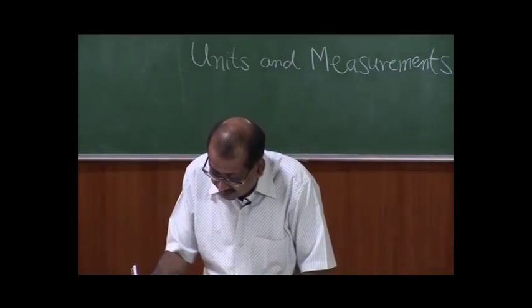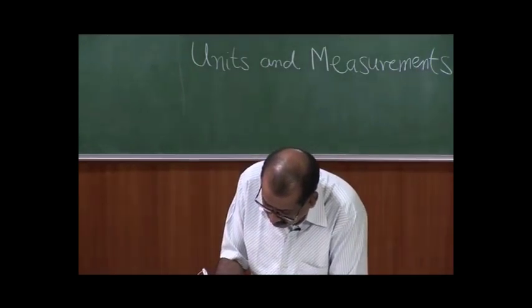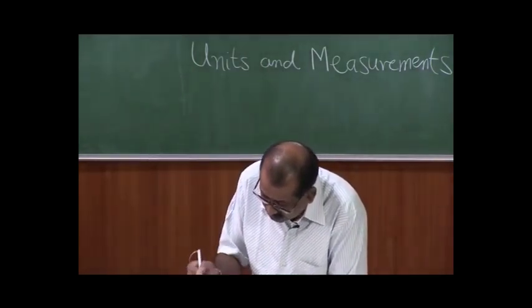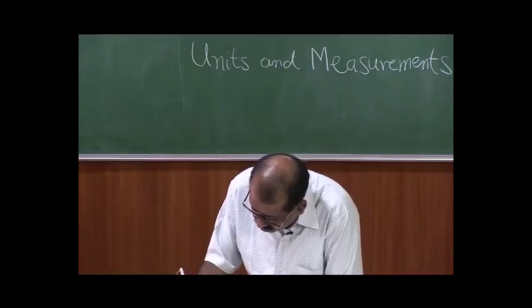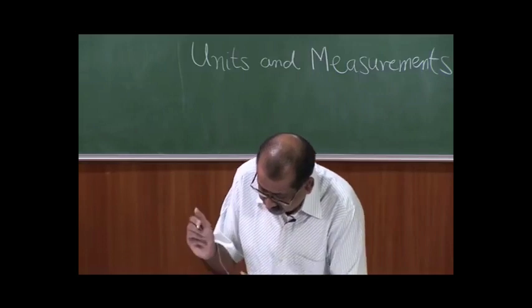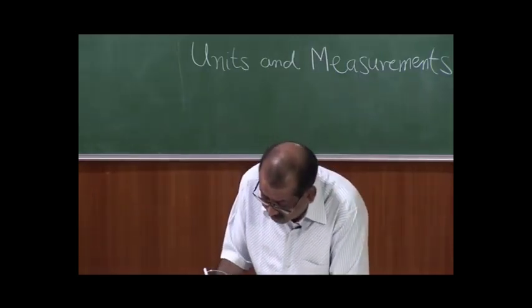So, when we want to subdivide degrees for angle, the smaller unit for degrees is minute.